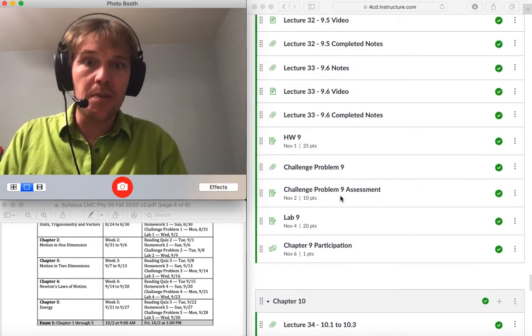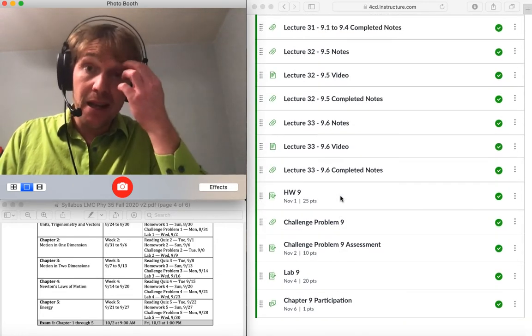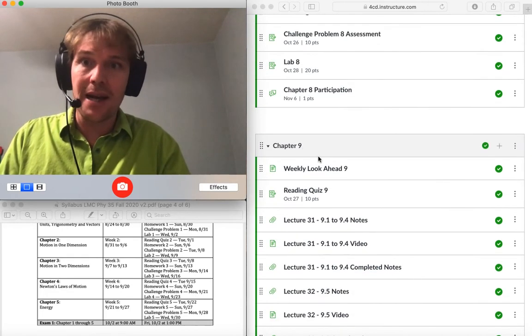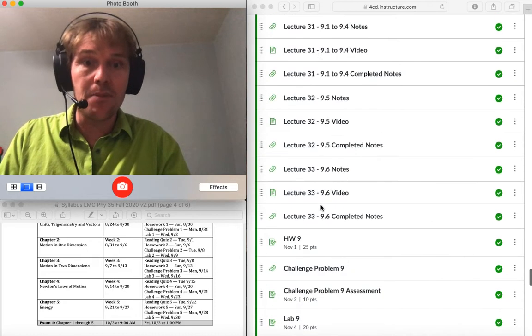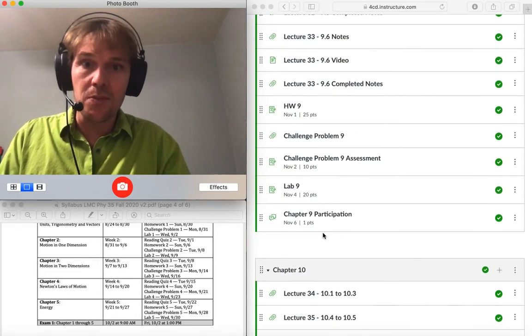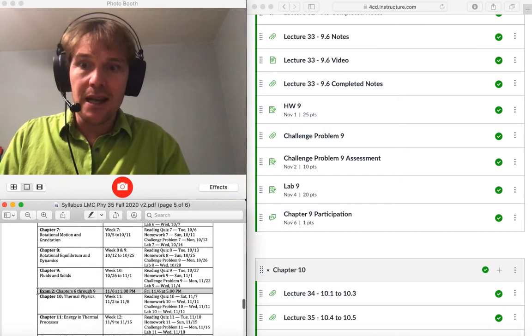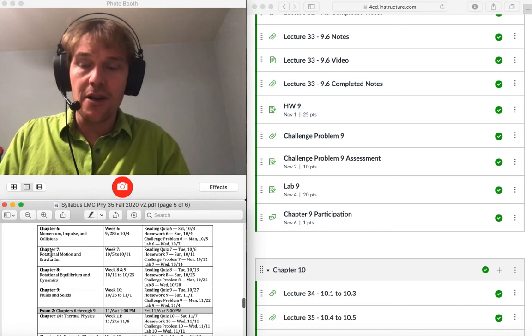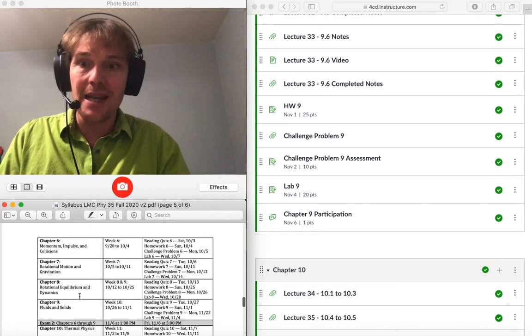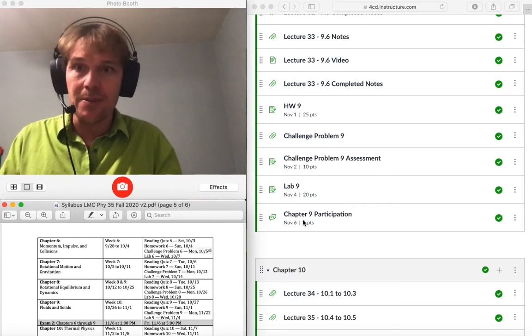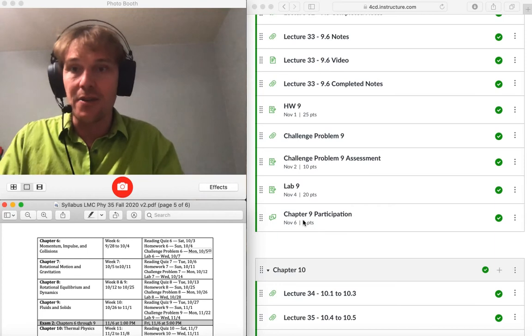First of all, probably the biggest thing is this Friday, there's going to be an exam posted. That exam is going to show up in the Chapter 9 module, at the end of the module, the last page there. If you take a look at the syllabus, you can clearly see that Exam 2 is going to cover Chapters 6, 7, 8, and 9. That's why it's at the end of the Chapter 9 module, because that's the last chapter it's covering.